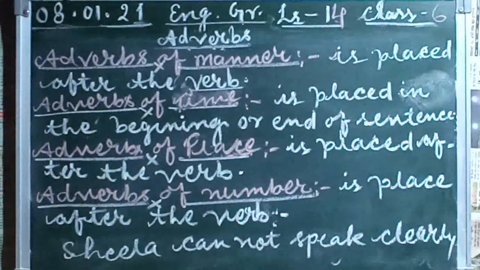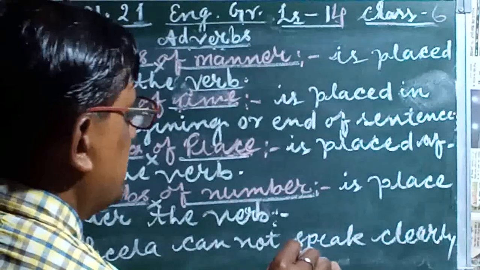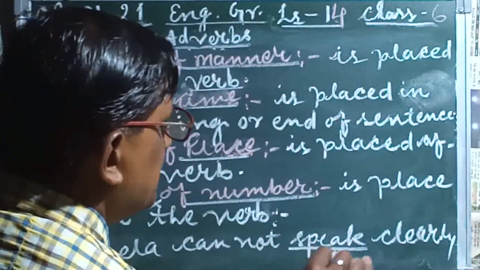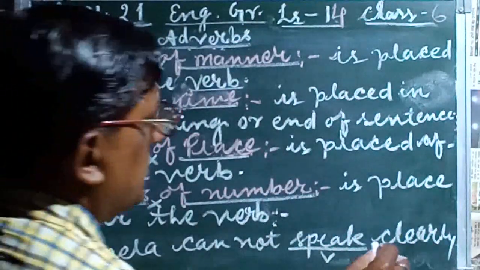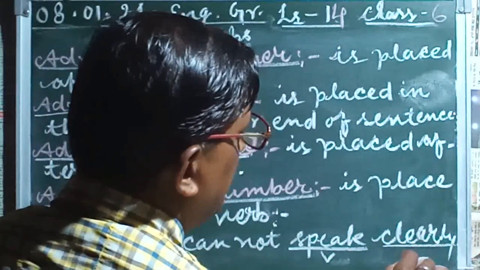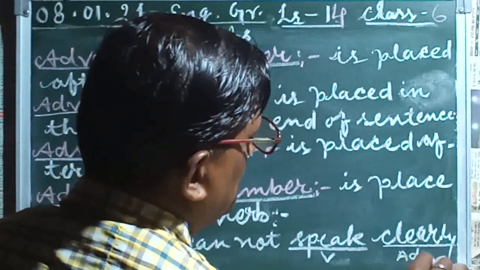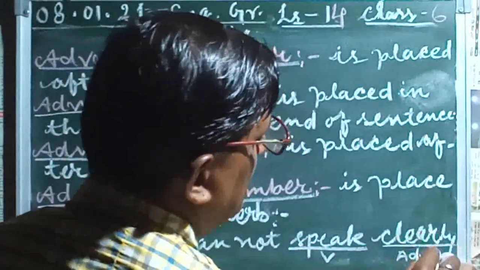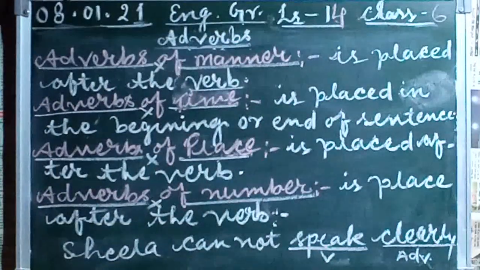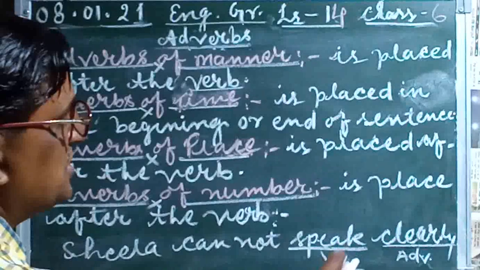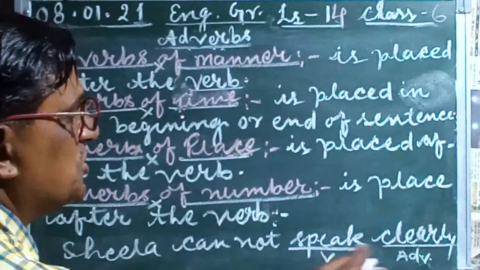In it you can see the verb is speak, and the adverb is clearly. This adverb is used after the verb, so speak clearly is used after the verb.